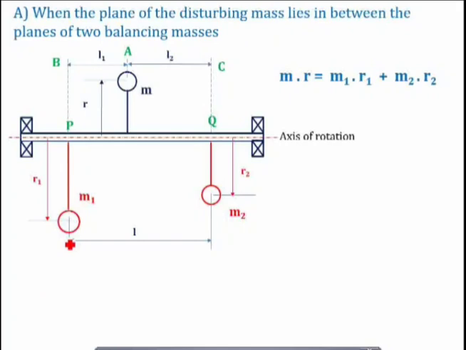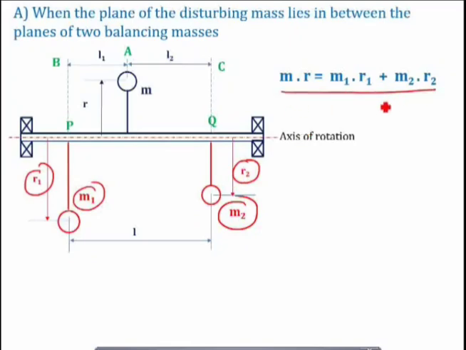So what is the condition of complete balancing? We have to balance statically as well as dynamically. The first condition is that we have to statically balance the system, that is MR equals M1R1 plus M2R2. You have to place M1 and M2 at distances R1 and R2 in such a way that MR equals M1R1 plus M2R2. There is no significance of L here. L is only important in the case of the couple. So this is the static balancing condition, and once it is satisfied, the system is statically balanced.